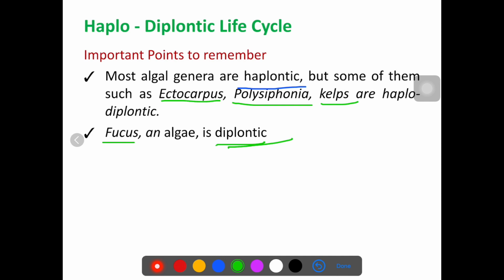This is a very important question. Normally, either of these life cycles is going to be asked. You have to prepare it along with a diagram and the examples. So students, learn it thoroughly.